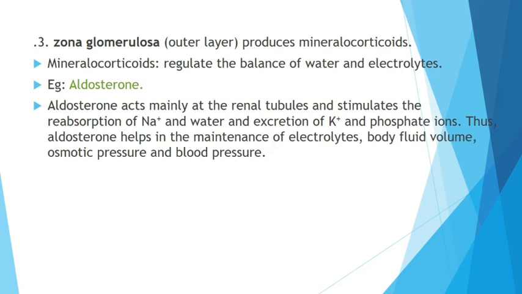They mainly act on the renal tubules, because water reabsorption takes place in the nephron. Aldosterone stimulates the reabsorption of sodium and water and excretion of potassium and phosphate ions. Thus aldosterone helps in the maintenance of electrolytes and body fluid, that is water. It increases water in the body, and also affects osmotic pressure and blood pressure.